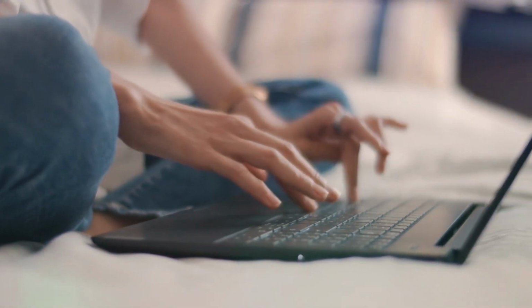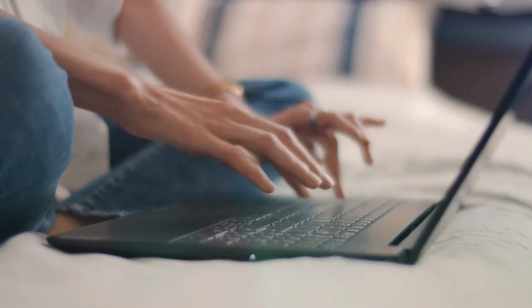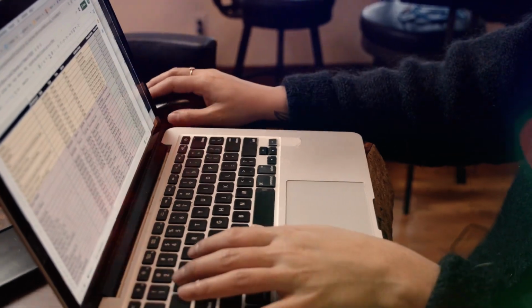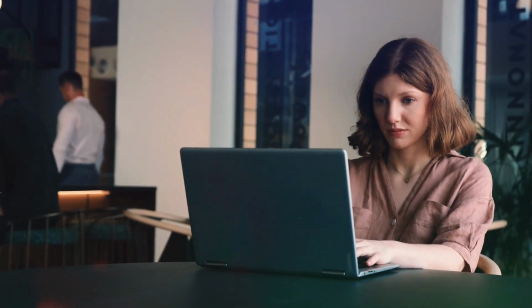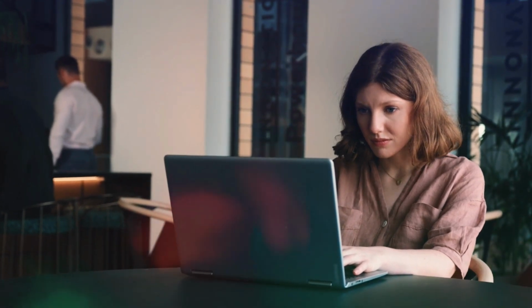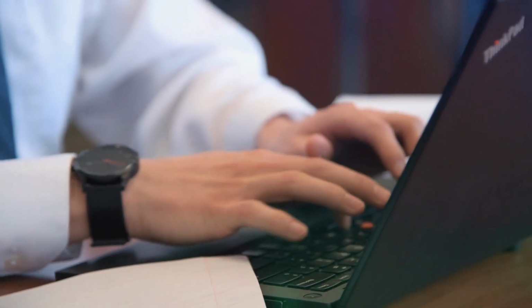But don't worry, creating a product outline doesn't have to be boring. It's a chance to get creative and think outside the box. Maybe you'll come up with a new feature that you hadn't even considered before, or maybe you'll find a unique way to market your product.